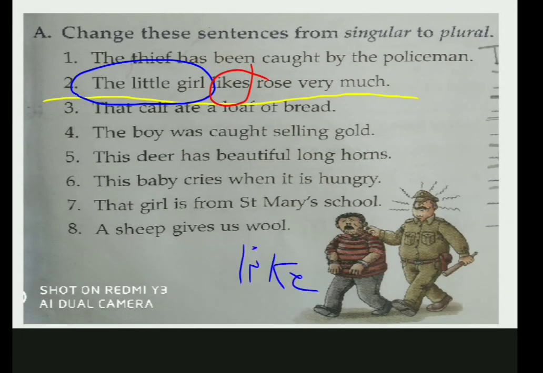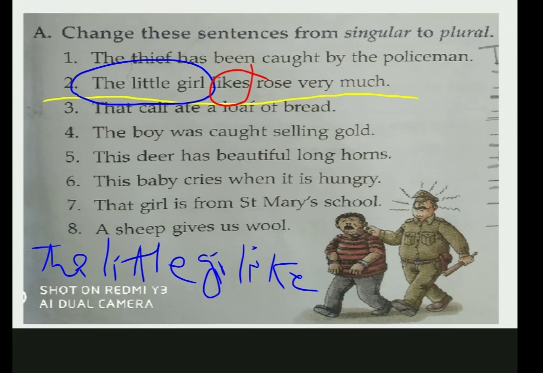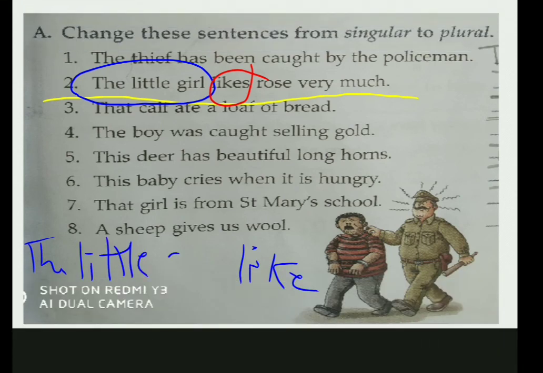So, we are clear about one thing, that here what will come? Like. The. Now, little will not become littles, it will be little only. Now we have to change girl. So what is the plural form of girl? Girls. Right. The little girls like Rose very much. Clear? Now next. The third one.